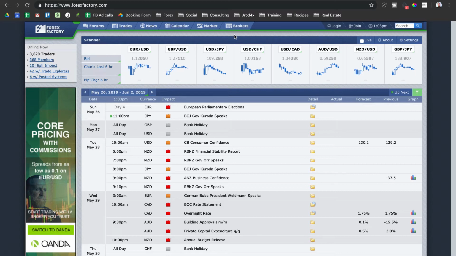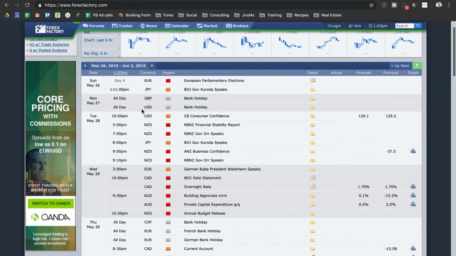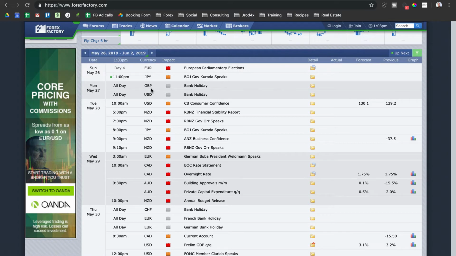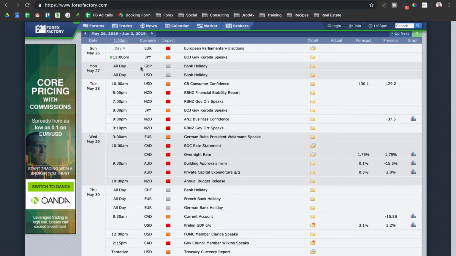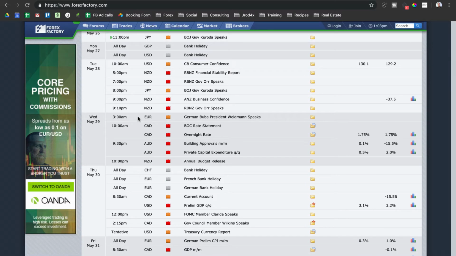And we are currently looking at the economic calendar for the upcoming week. If you look, we have a U.S. bank holiday on Monday, which is Memorial Day, and then we have a British pound bank holiday as well. So probably not too many opportunities for Monday, but typically we don't trade Mondays anyways. We want to wait for Tuesday through Thursday for any opportunities in the markets.